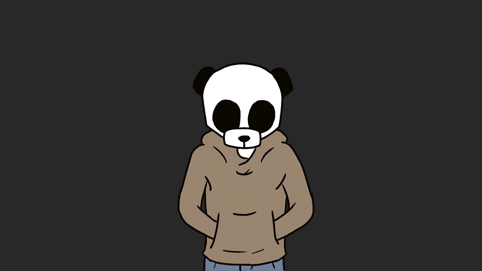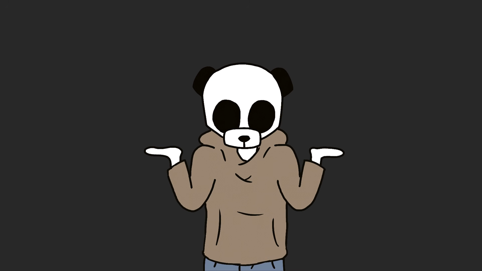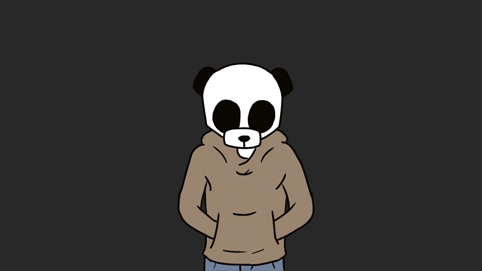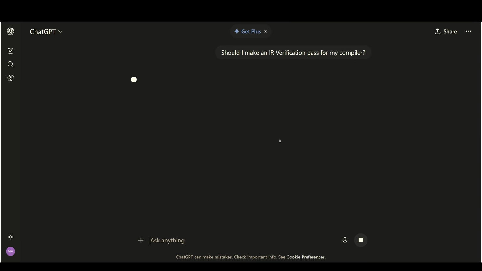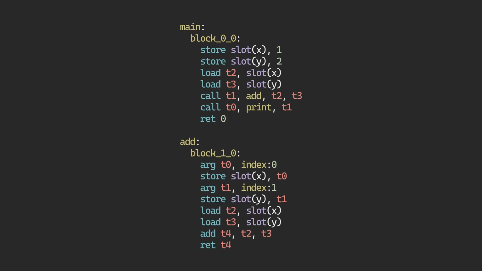Even though optimizations are very interesting, I was still more focused on getting things working, so my compiler does not have any optimization passes. Let's walk through my pipeline. First, I was highly recommended by my mentor to make an IR verification pass to ensure the IR follows the rules I created for it, such as ensuring loads only load into a slot, checking temps are only defined once, checking that temps used are defined earlier, or ensuring all blocks end with terminators. It helps pin down bugs and ensure nothing in the front end did any incorrect work.